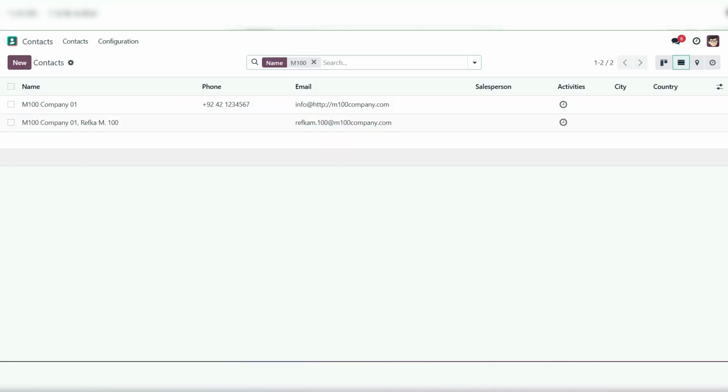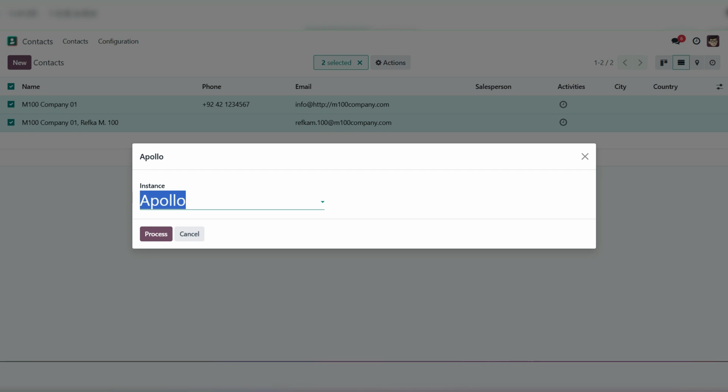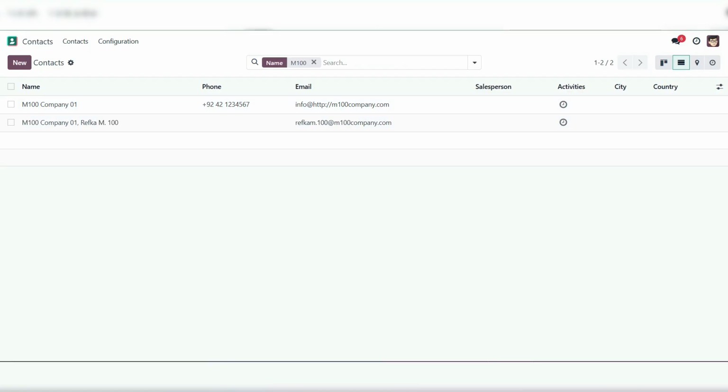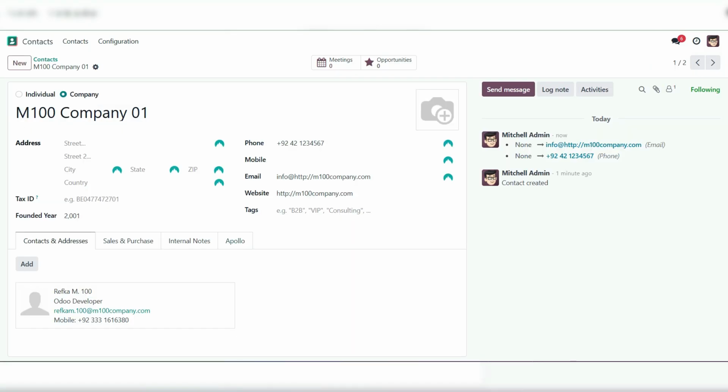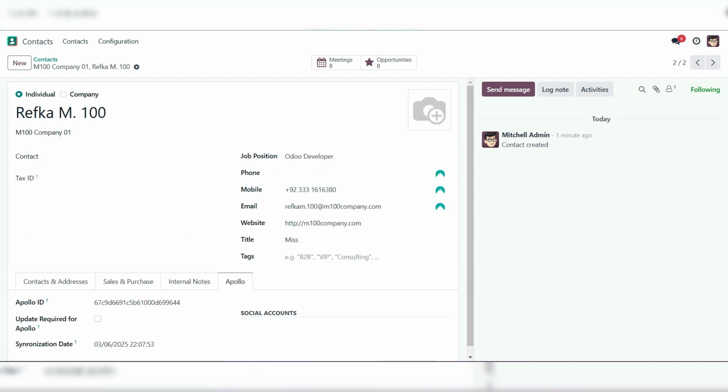Now go into the list, and here go into the action, send to Apollo. The instance is selected. Let it process. So I have processed this one. Open this one, go into the Apollo. Apollo ID is there, and the next record Apollo ID is there.